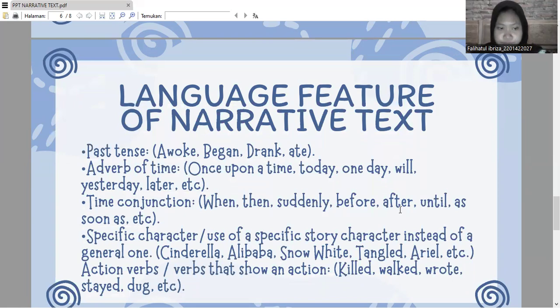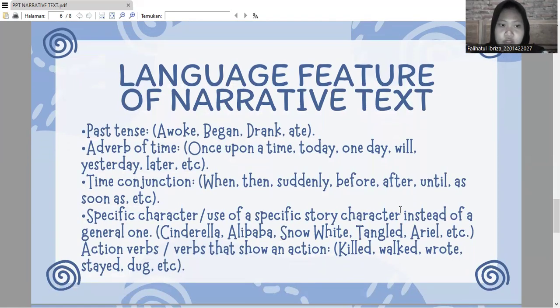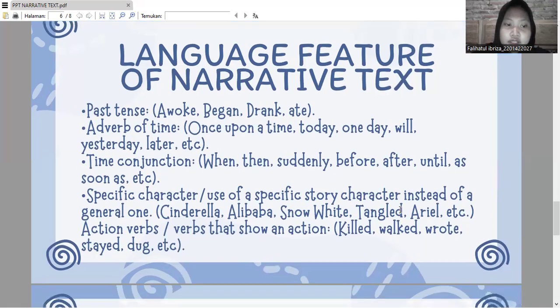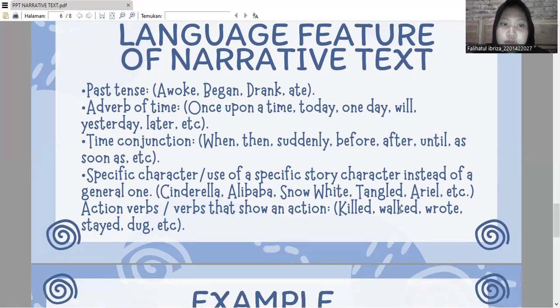The first is past tense. Second is adverb of time, for example once upon a time, today, one day, yesterday, later.